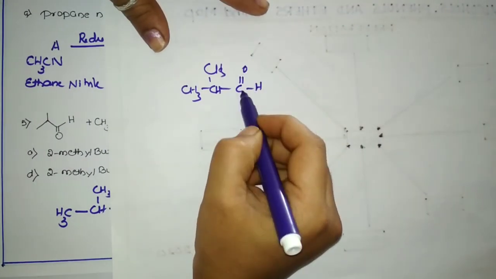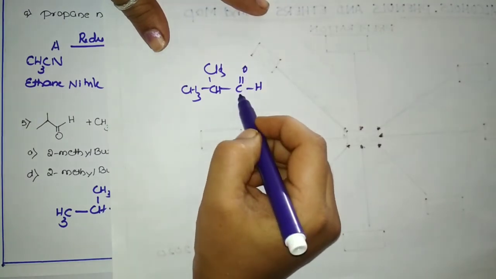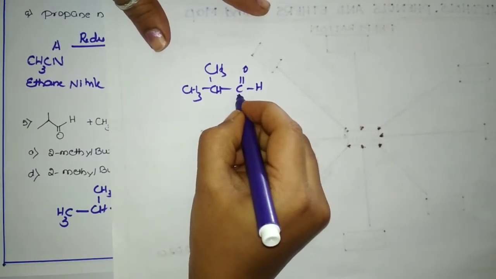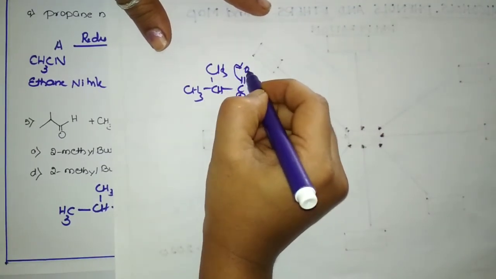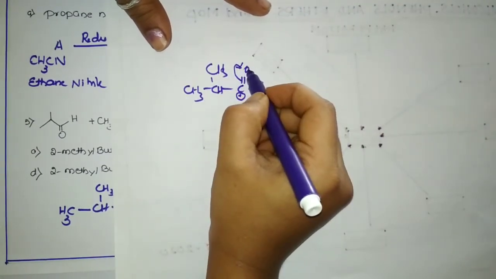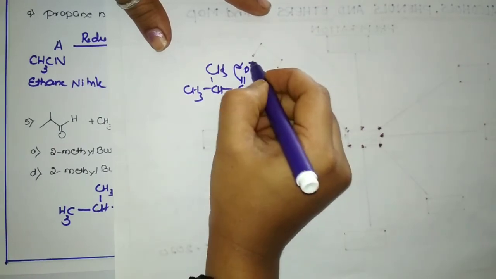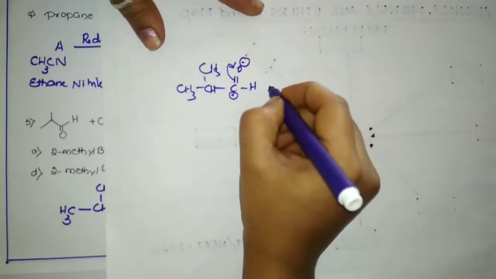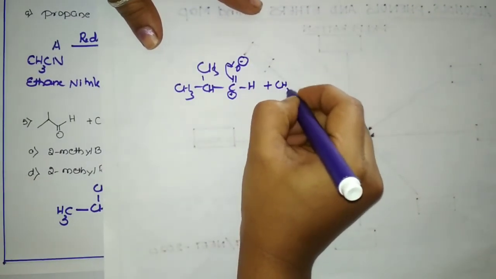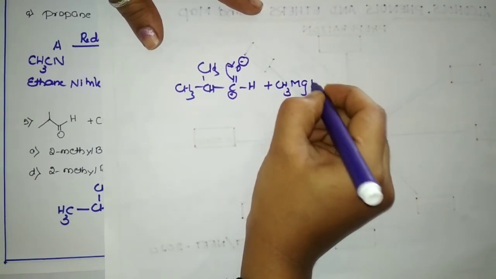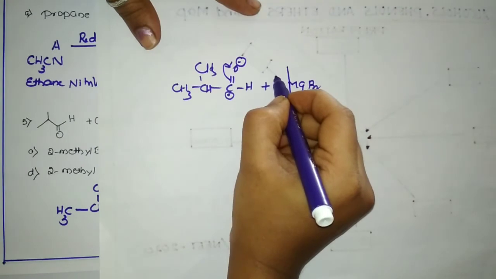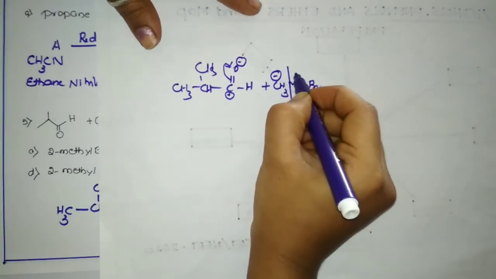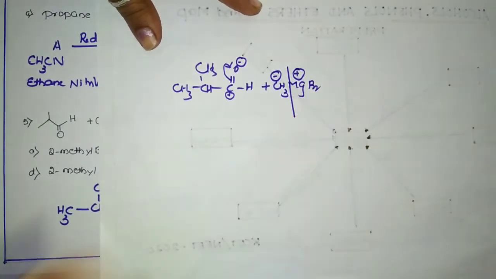This carbonyl group is always polar in nature, so that carbon will have a positive charge and the double bond will shift over here because oxygen is highly electronegative. This oxygen is going to have a negative charge. When it is treated with a Grignard reagent, that is methyl magnesium bromide, this carbon always has a negative charge and the magnesium part will always have a positive charge.